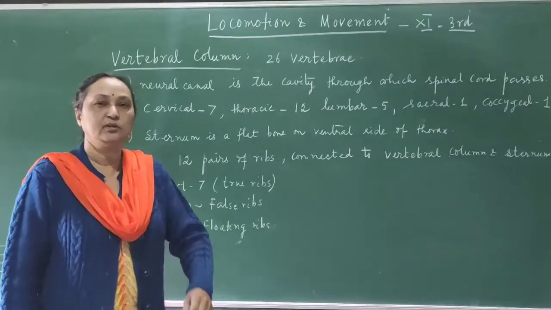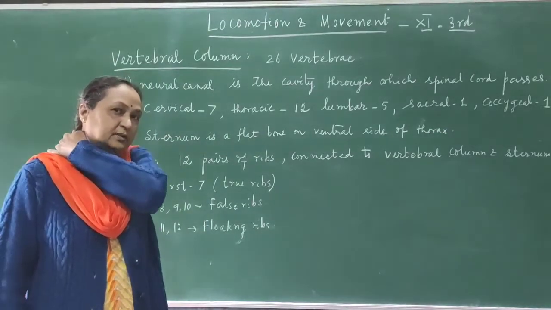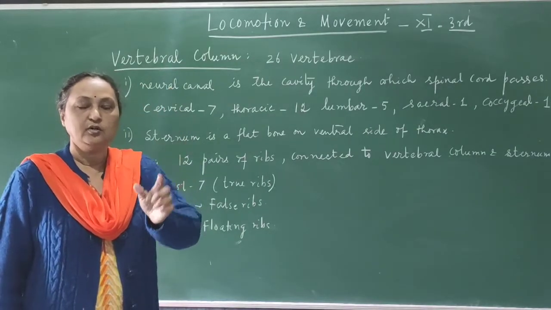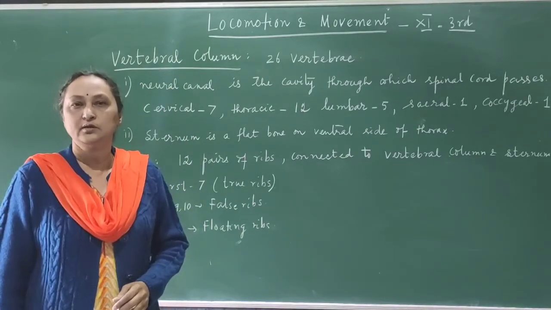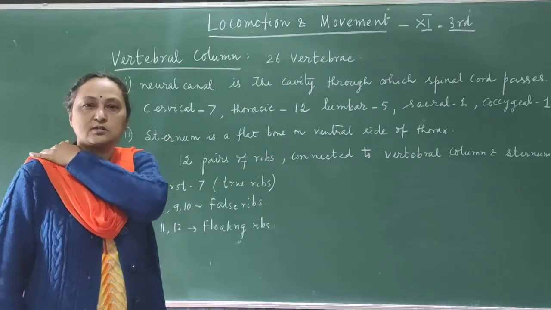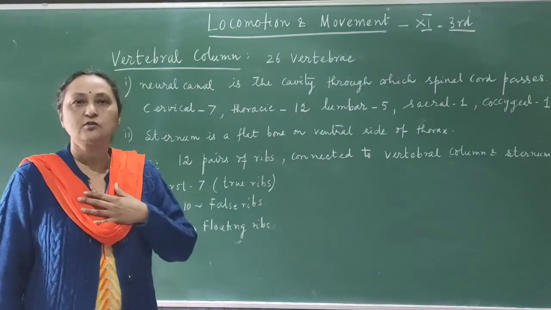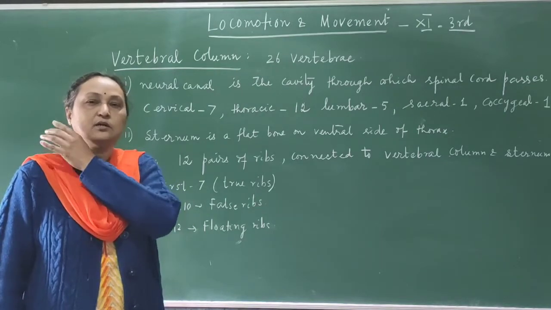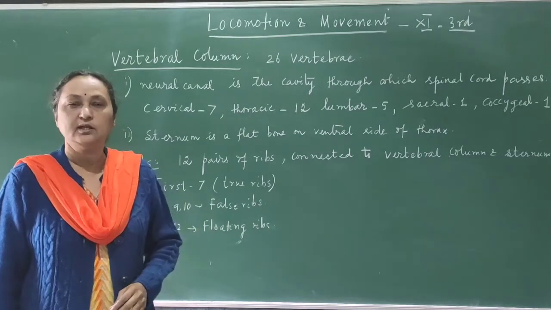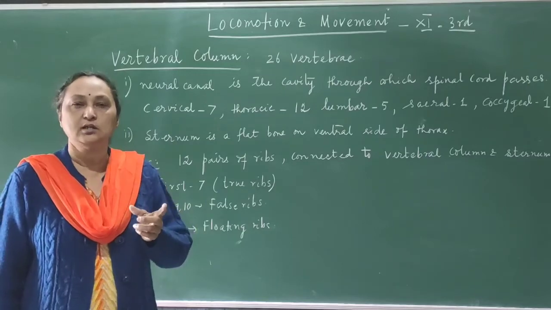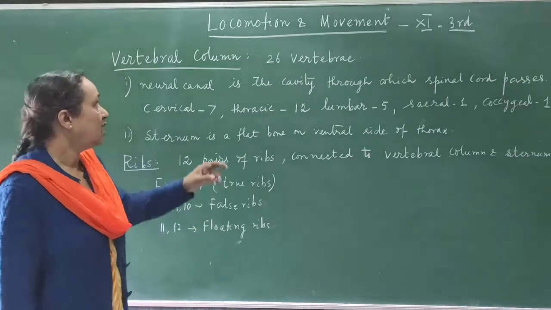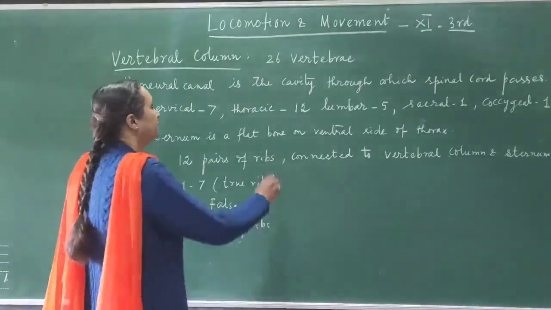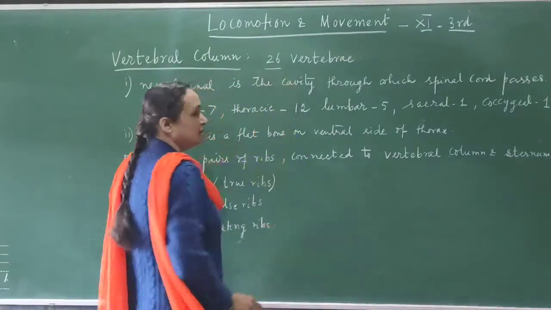Vertebral column. You know that in the middle there is one bony column, and that column is called the vertebral column. This side is called the dorsal side of the body, and this is called the ventral side. So the vertebral column is present in the middle on the dorsal side, and it is connected to the skull at one end. So how many vertebrae are there? Altogether the number is 26.